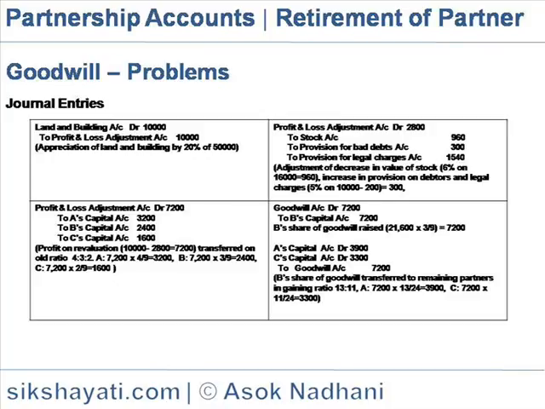So they will get that 7,200 in the gaining ratio: for A, 7,200 into 13 by 24 is equal to 3,900, and for C, 7,200 into 11 by 24 is 3,300. So the entry would be A's capital account debit 3,900, C's capital account debit 3,300 to goodwill account 7,200.